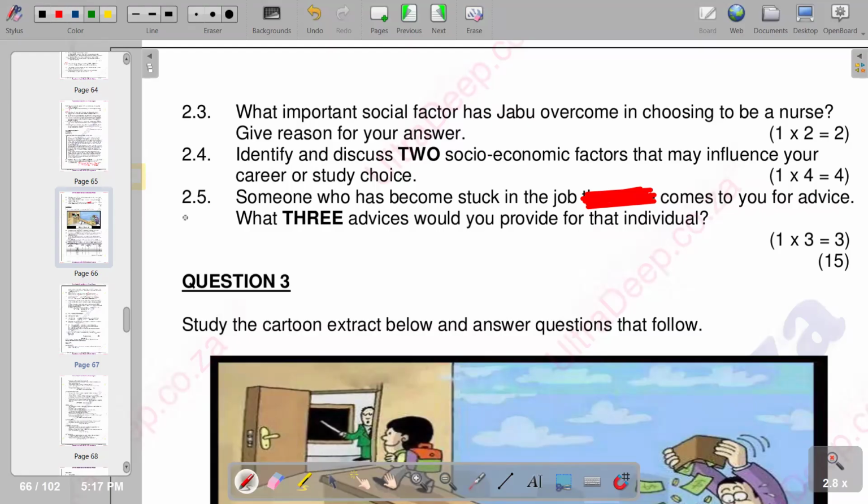So on 2.5, someone who has become stuck in a job comes to you for advice. What three pieces of advice would you provide for that individual? And obviously, the reason for being stuck is that the person is not able to do the job, lacks the ability. So you can try to come up with advice from that point of view, that the person has to match his or her abilities to the type of job that he is working. So basically, that's what we have.